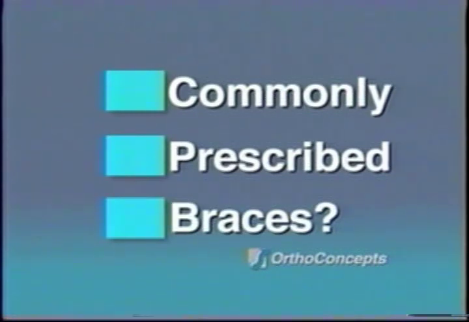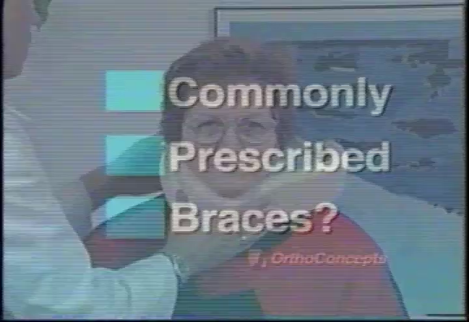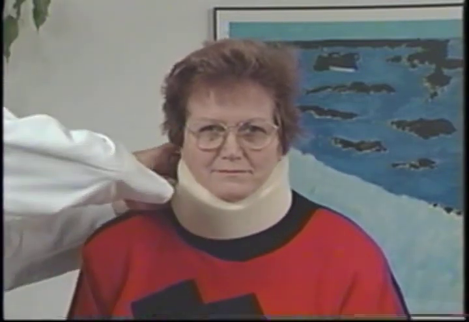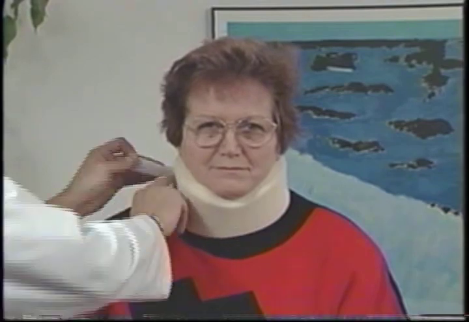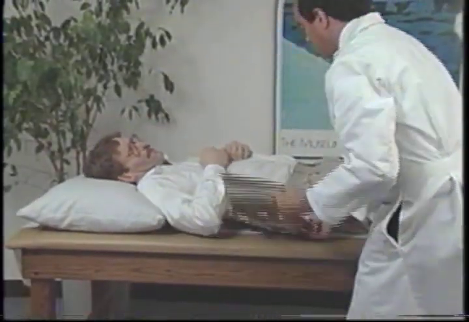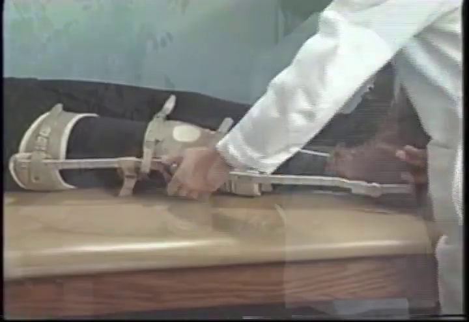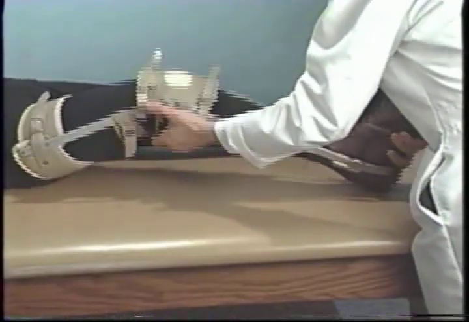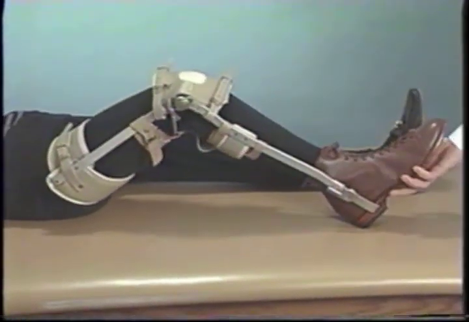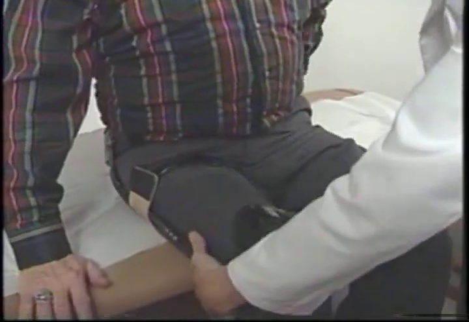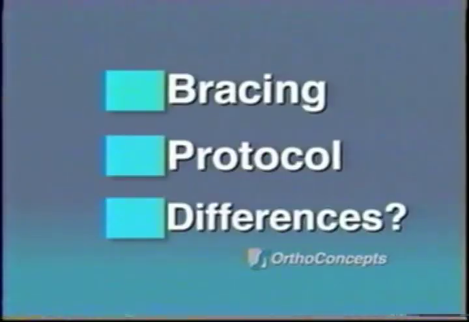What are some examples of commonly prescribed braces that may be familiar to you? A cervical collar is a brace that a physician may prescribe for a patient in order to restrict unwanted neck movement. A physician may prescribe a back brace for a patient in order to provide lower back support. A leg brace may be prescribed to restrict or assist motion at the knee. A hip brace may be prescribed in order to align a dislocated hip.